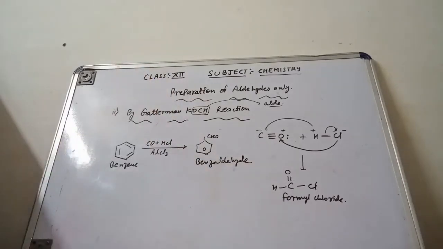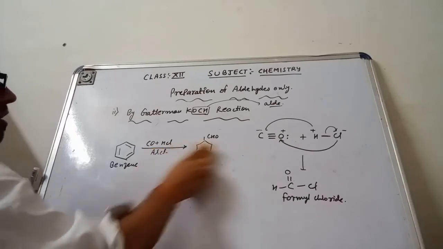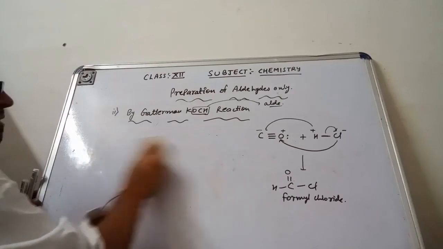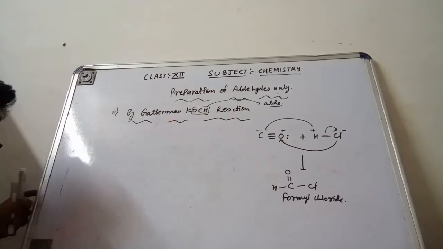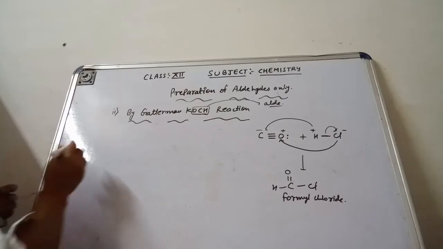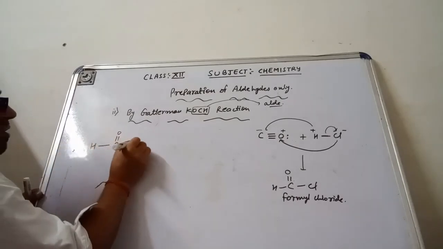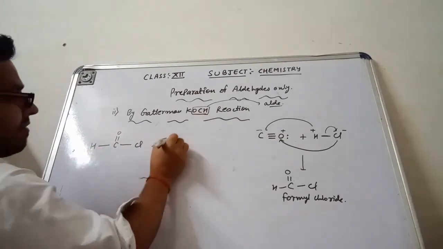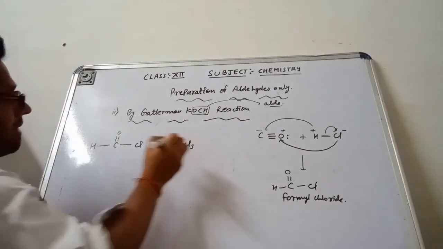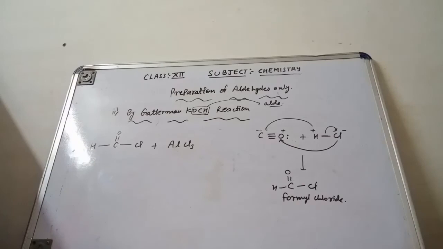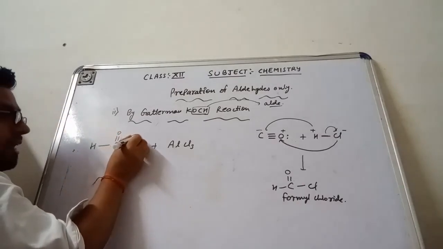Now this formyl chloride reacts with the catalyst I am using here, AlCl3. This is H, single bond C, double bond O, single bond Cl, and I have here AlCl3, the aluminium chloride. So what happens here? The bond transfers its electrons towards Cl.